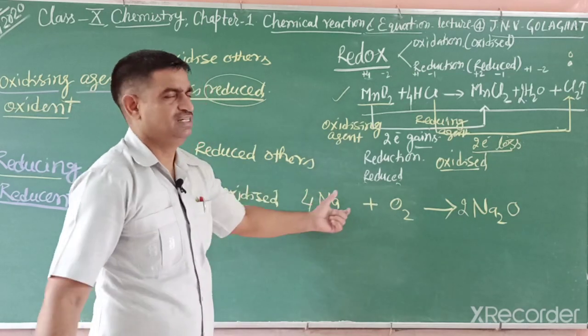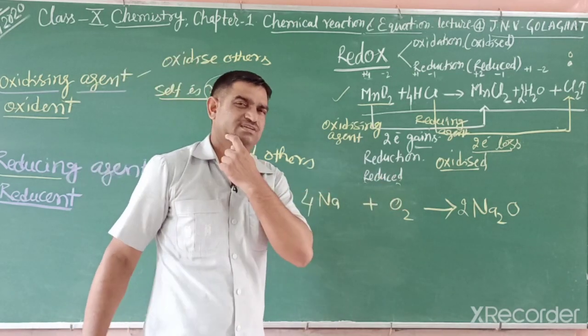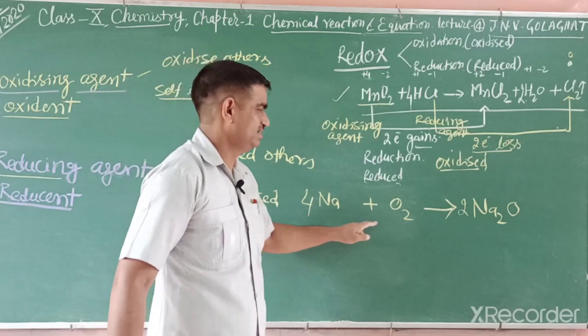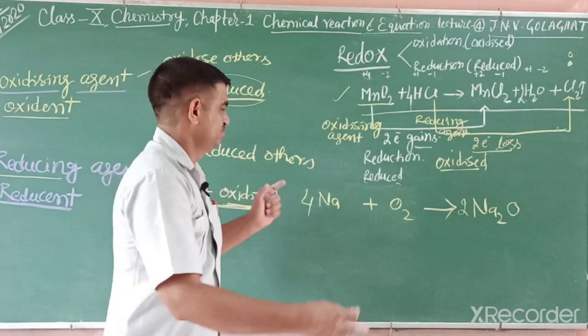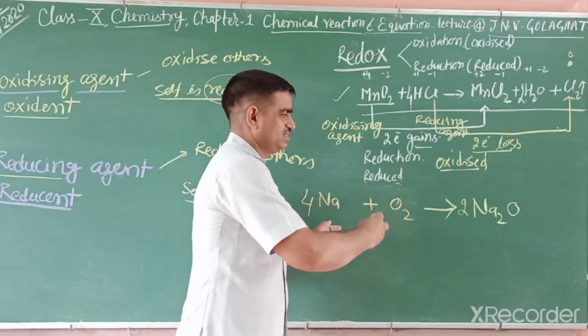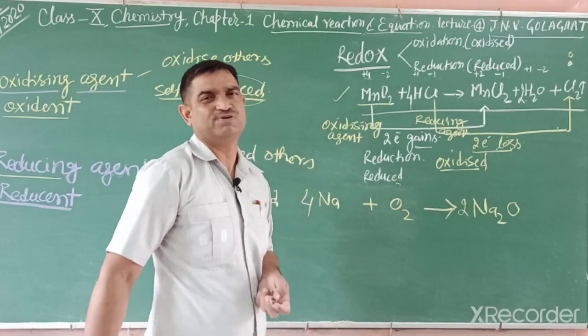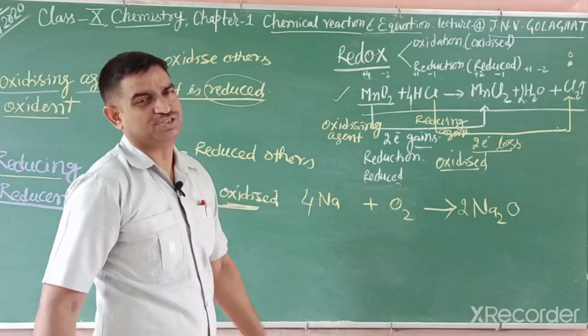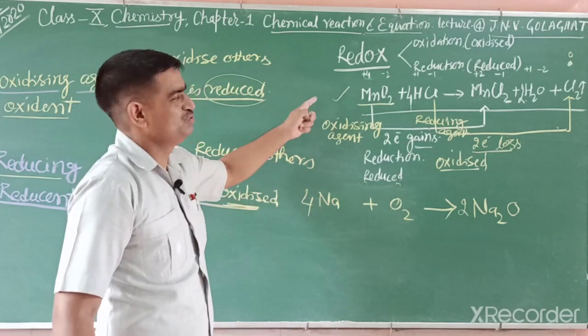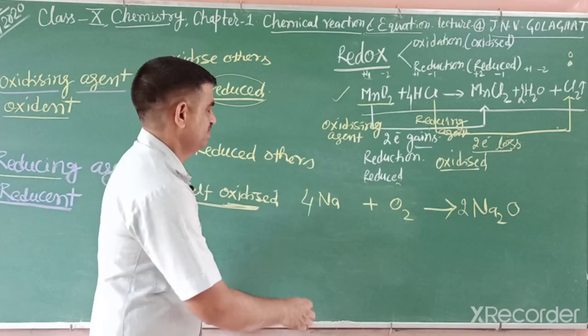We want to identify what type of reaction this is. This one is a combination reaction. How can we say combination? 2 or more substances combine and we get a single product in this reaction. Another thing, which one is oxidized and reduced, which is the reducing and oxidizing agent, we identify.